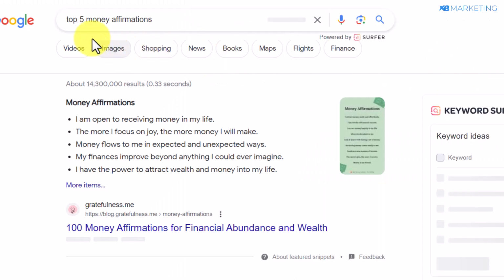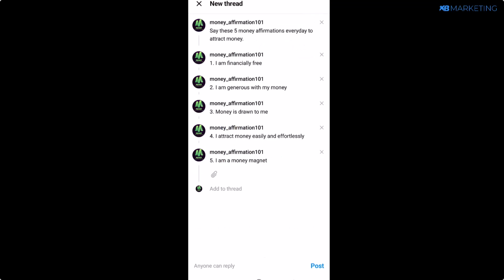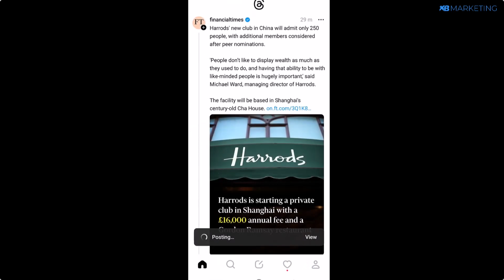To do that, all you need to do is to head over to Google and you can type in keywords like top 5 money affirmations. This depends on whatever niche you're working with. If you are working with the weight loss niche, then you want to type in top 5 weight loss tips. So all you need to do is to basically type this in your app. Once you add all the affirmations like this, all you need to do from here is to click on Post. Once you click on Post, this is going to make your page look as legit as possible, as people are going to see your page as being active.